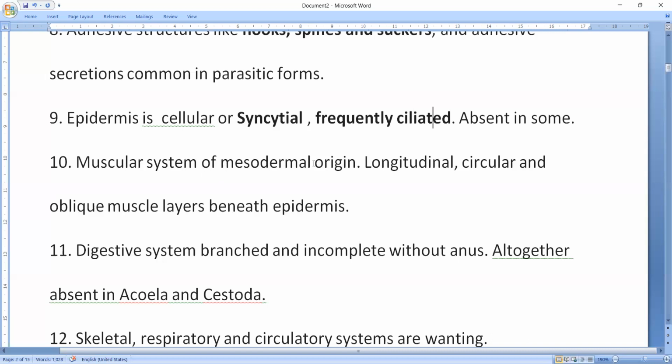Muscular system of mesodermal origin. So here it started from mesoderm. Longitudinal, circular, and oblique muscle layers are present beneath the epidermis.